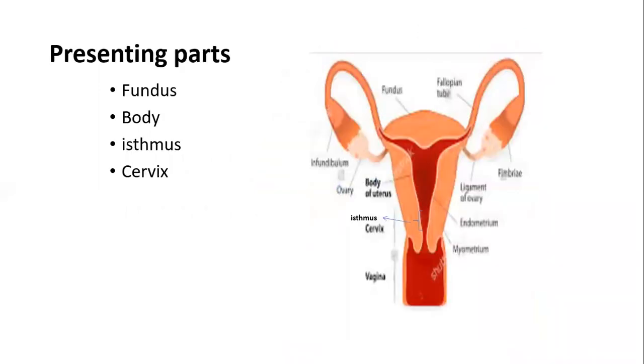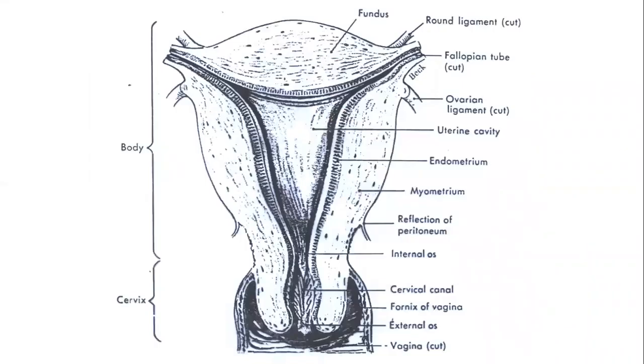So what are the parts of the uterus? The uterus has four parts, as you can see in the picture. This is called the fundus, this one is called the body, and then the isthmus, which continues into the cervix and vagina. So it has four parts: fundus, body, isthmus, and cervix. Here you can see in this picture, in the cut section, this is the fundus, this is the body, and then the cervix, which continues as the vagina.